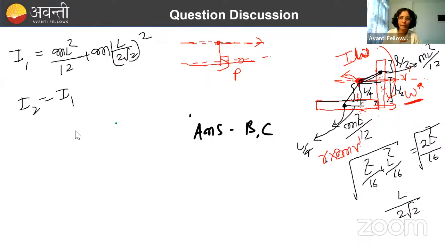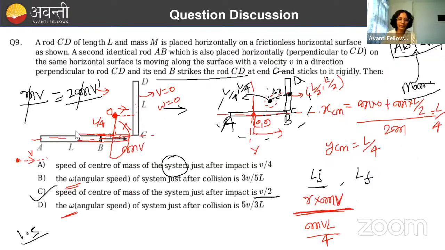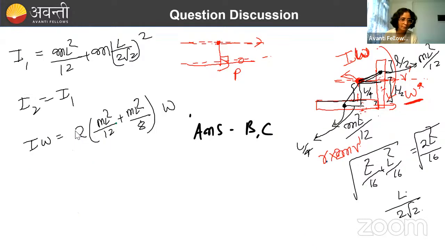Now you calculate I omega. What will be the value of I omega here? That will be equal to 2 into (mL² by 12 plus mL² by 8) into omega. And this will be equal to the initial angular momentum. How much is that value? MVL by 4. So we equate it with this. Let's find the value: 2 plus 3, so this becomes 5mL² by 24, into 2.